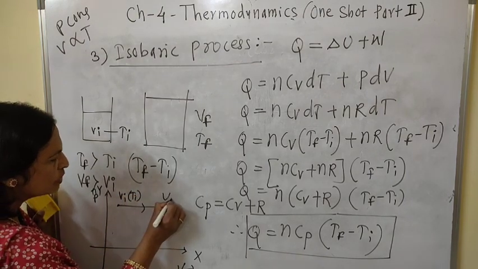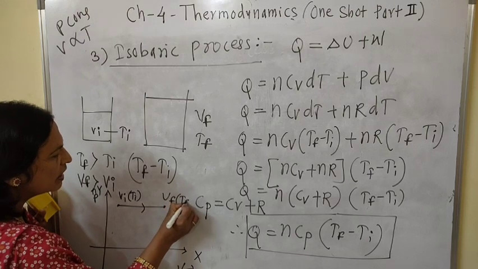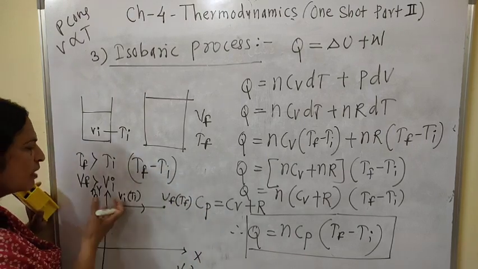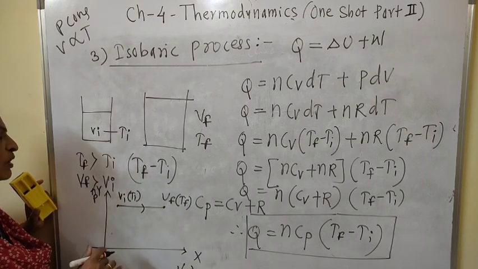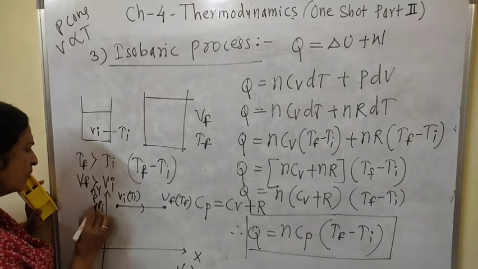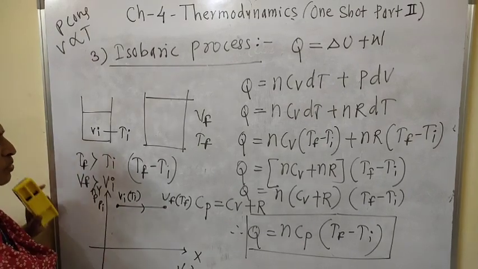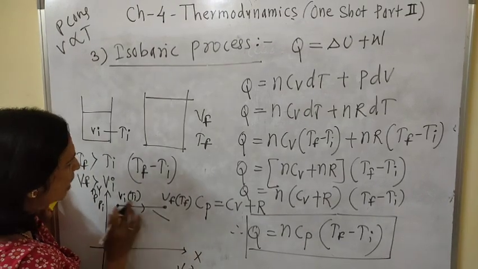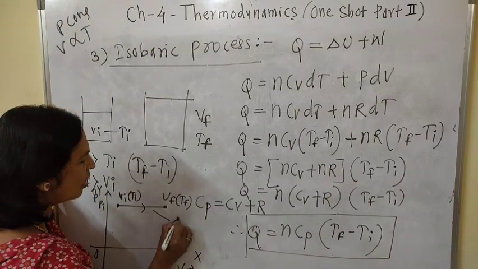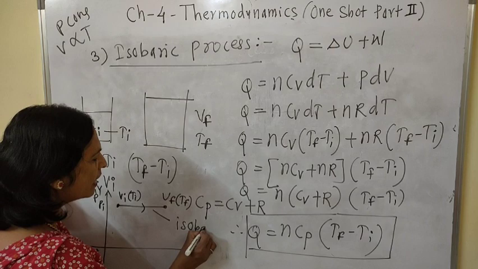As volume goes on increasing, temperature also goes on increasing, or alternately, as temperature goes on increasing, volume also goes on increasing, and Pi is the pressure that remains constant. This figure, or this PV diagram, is called an isobar.